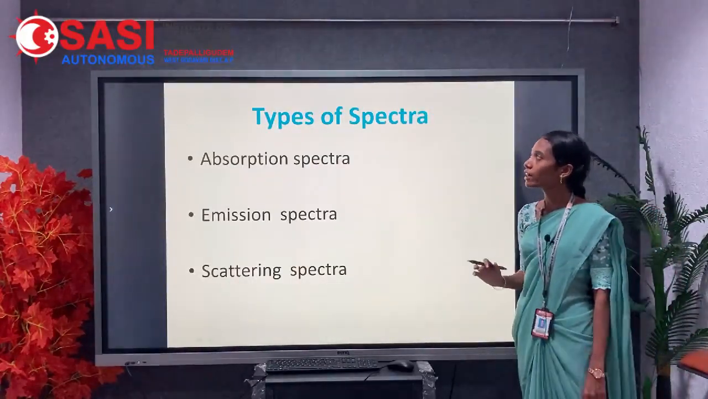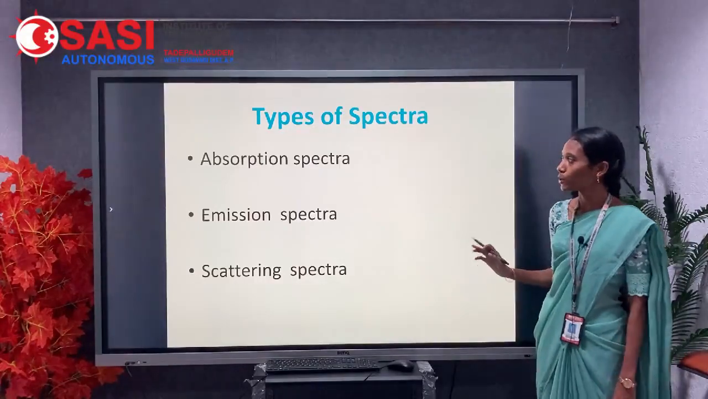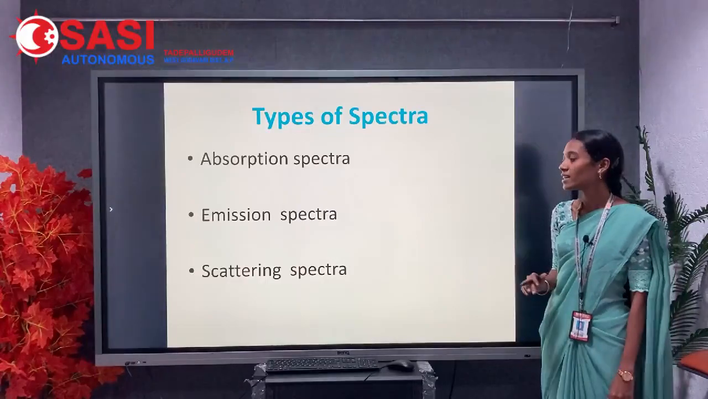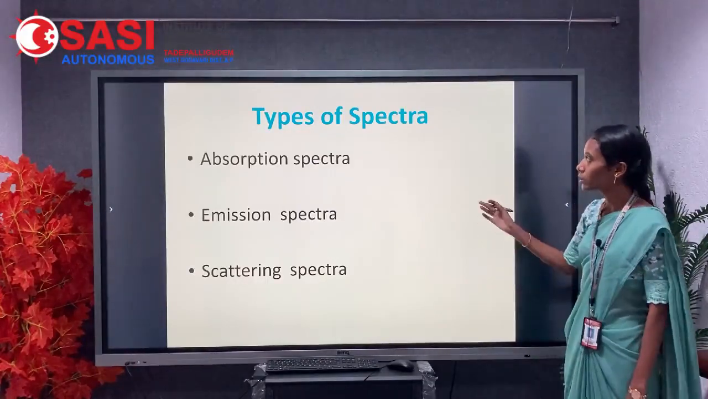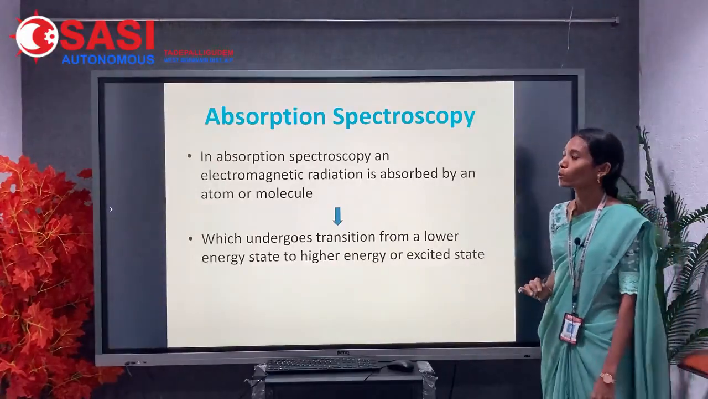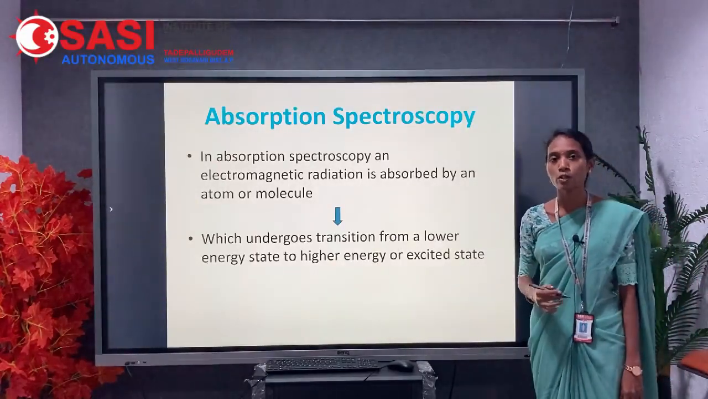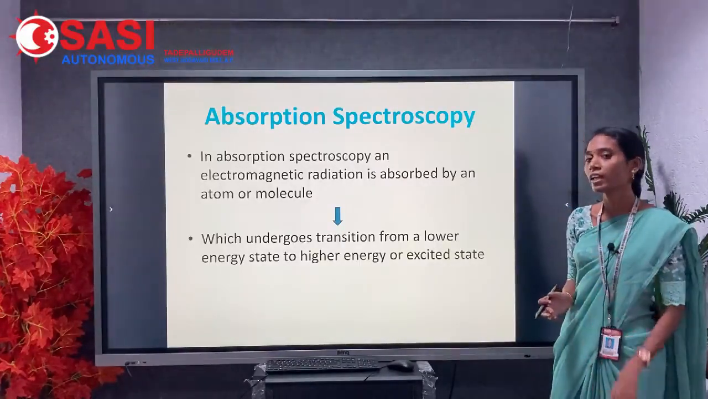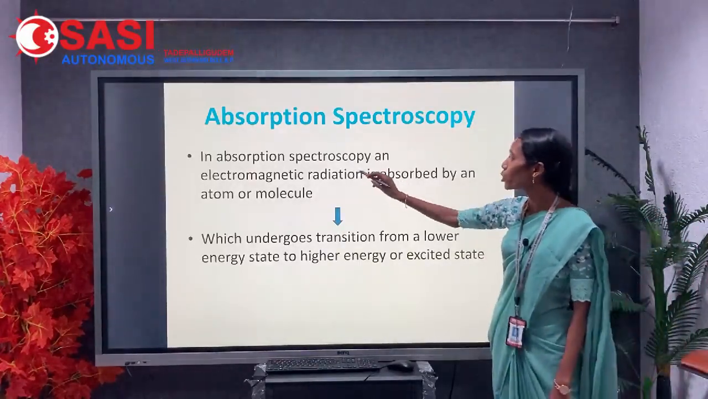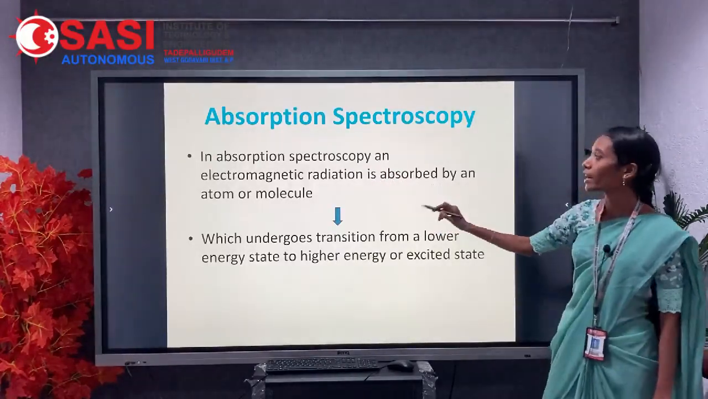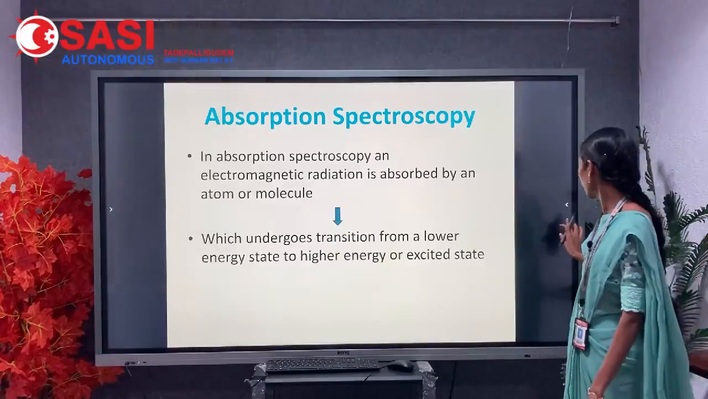We have several types of spectra. Of those, the first ones are absorption spectra, emission spectra and scattering spectra. We have to discuss each one individually. Absorption spectroscopy can be obtained when the molecule absorbs the radiation. That means in absorption spectroscopy, electromagnetic radiation is absorbed by an atom or molecule.